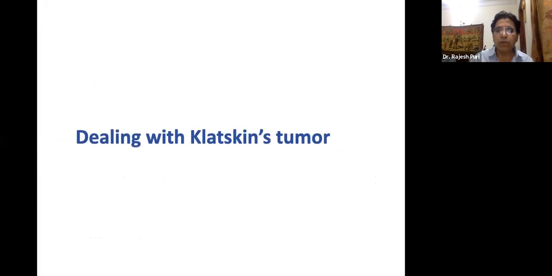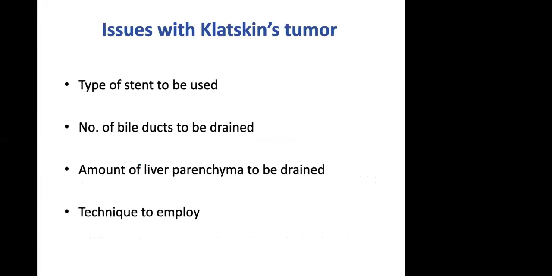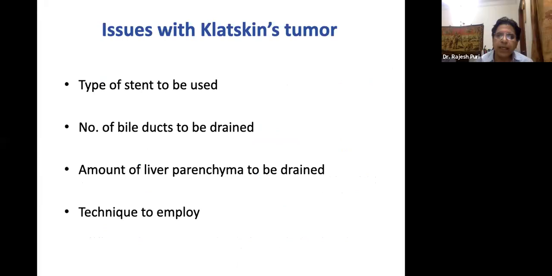Now, when we talk about the Klatskin tumor, you are dealing with the hilum. And this is very important. I always tell my students, you better learn to say that I am not going to do ERCP in this patient, or this patient is not the right candidate for endoscopic intervention.